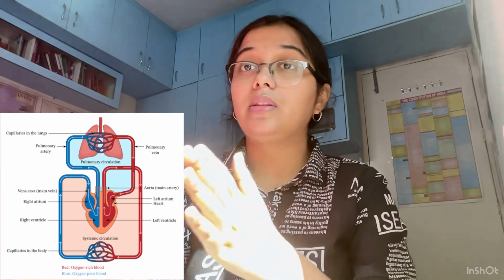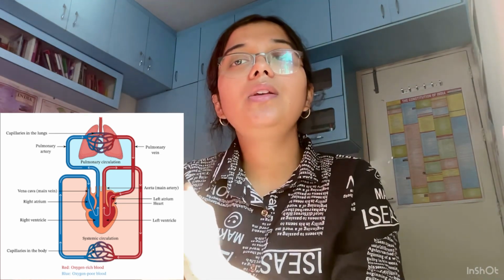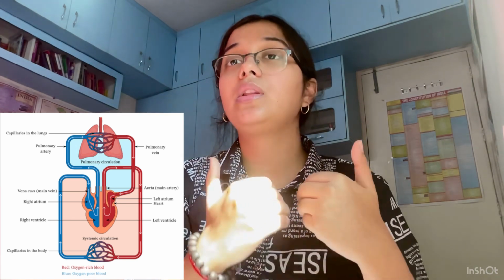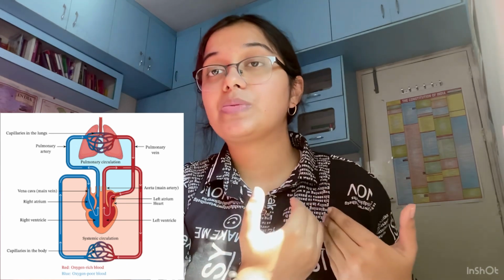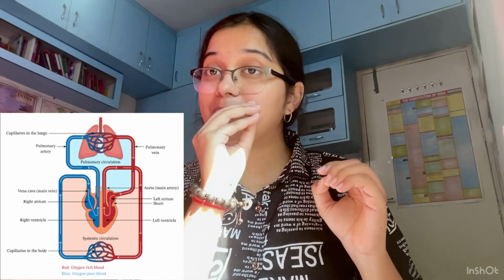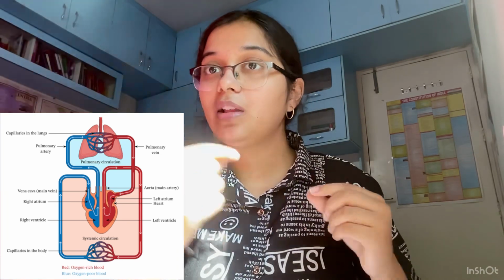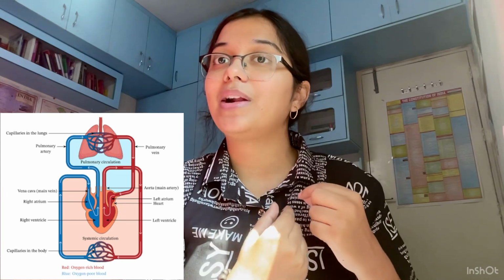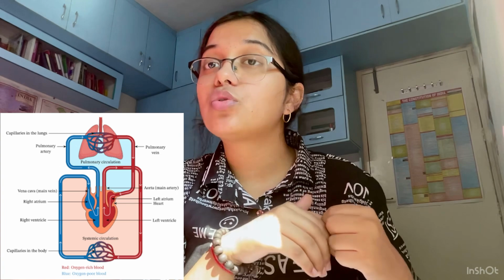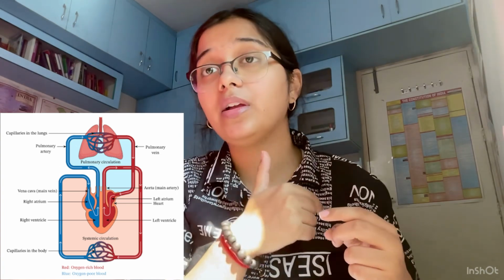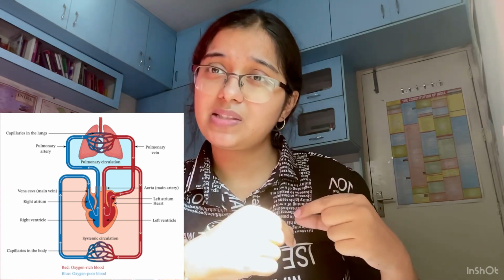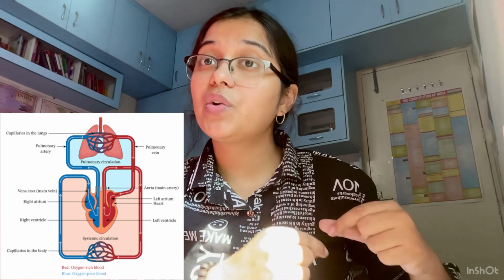From the different parts of the body, the veins carry the deoxygenated blood, and this deoxygenated blood goes back to the heart, to the right atrium. Just remember this word. And one more thing, the veins which carry the deoxygenated blood to the right atrium are the superior and inferior vena cava. From this right atrium, it goes to the right ventricle, and from here the pulmonary circulation starts.